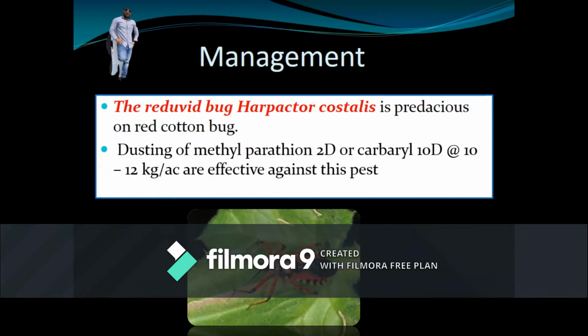Coming to the management, the red wood bug Harpactor costalis is a predator on red cotton bug, and dusting with methyl parathion 2D and carbaryl 10D at the rate of 12 kg per acre also effectively controls the pest.